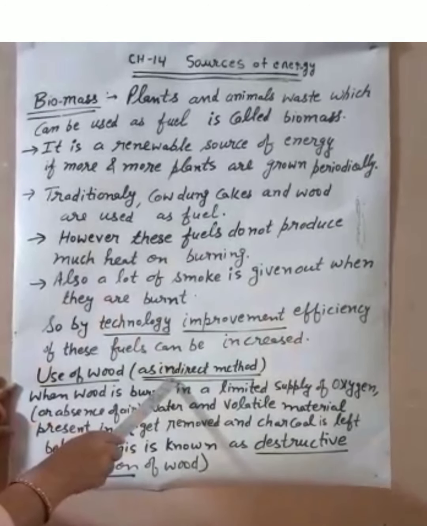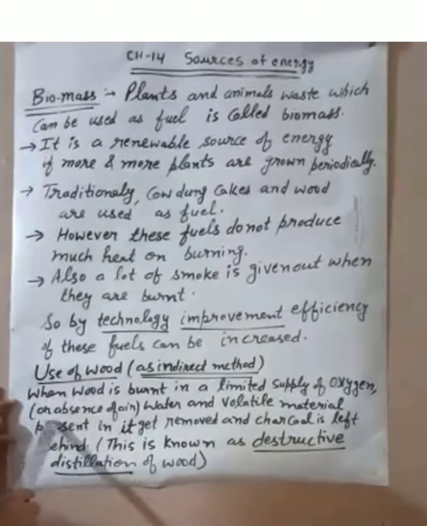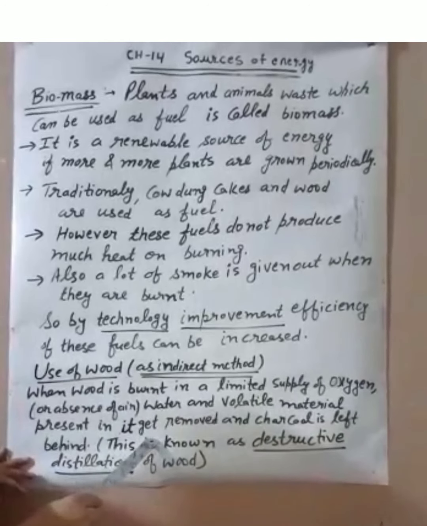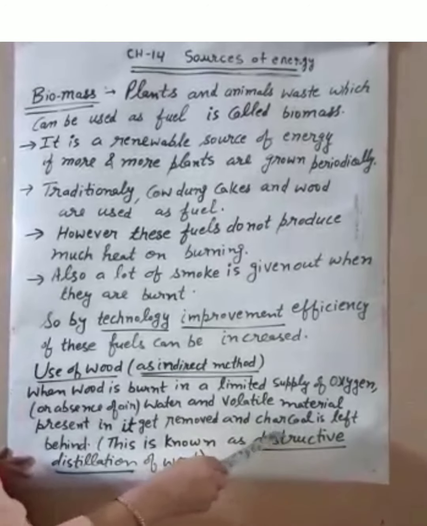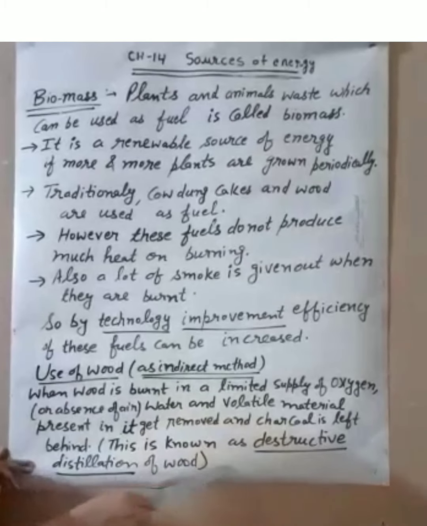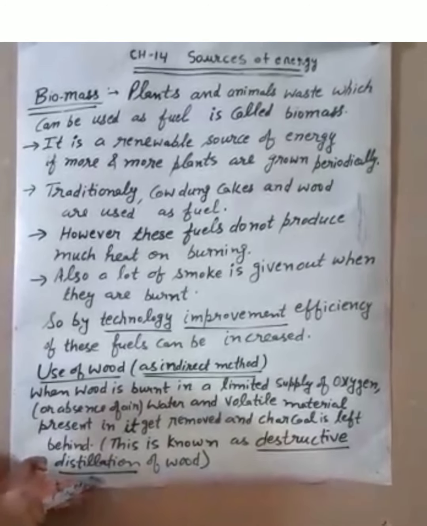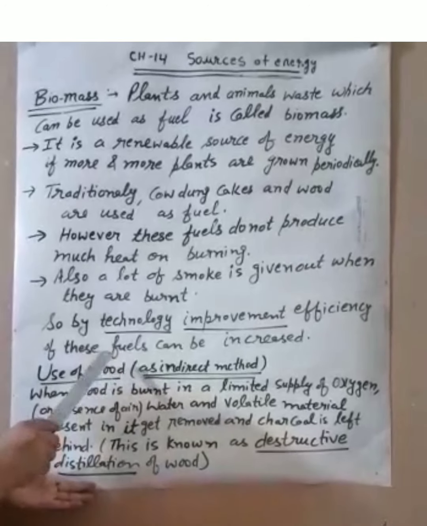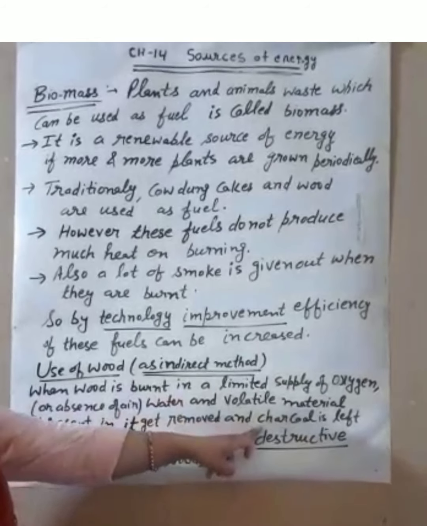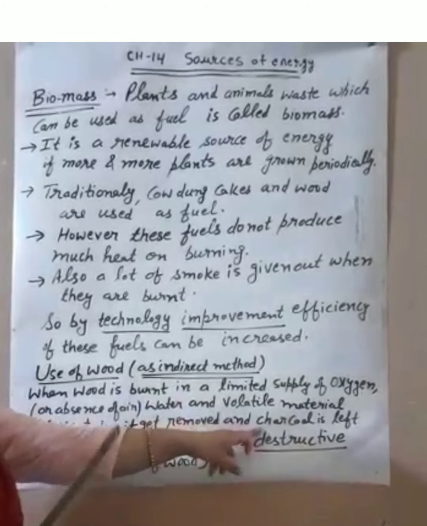But what is the indirect method? When wood is burnt in a limited supply of oxygen or in the absence of air, water and volatile material present in wood get removed and a solid residue is left behind, and that is known as charcoal, or this process is known as destructive distillation of wood. Means by improvement of technology, we can convert wood into charcoal, and then that charcoal is used as a fuel, and charcoal is a much better fuel than wood.